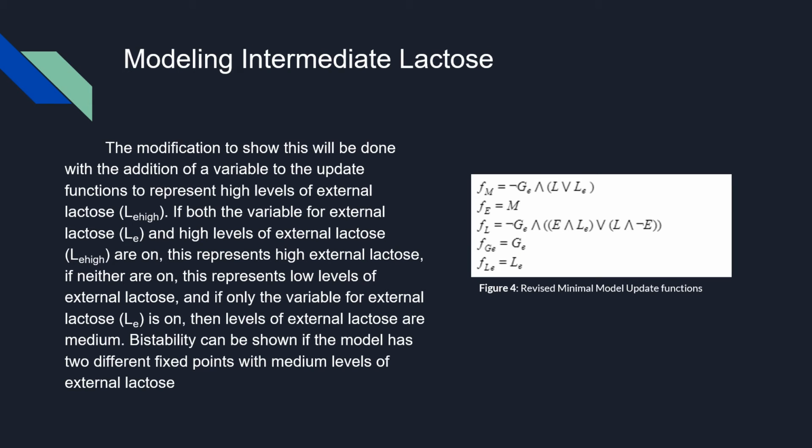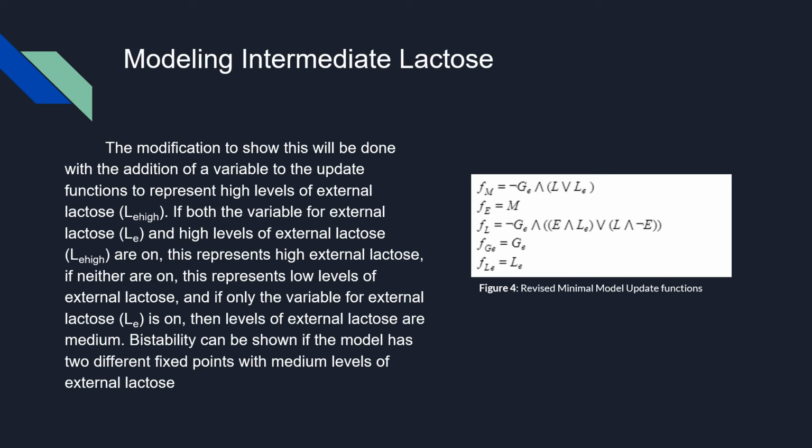Thank you. So in order for the model to be able to show bistability, the addition of another variable is required. The variable that we decided to add was a variable representing high levels of external lactose. This will capture an important aspect of the lac operon and enable it to show bistability. So when both the variables LE and LE high are equal to 1, this will represent a high level of external lactose.